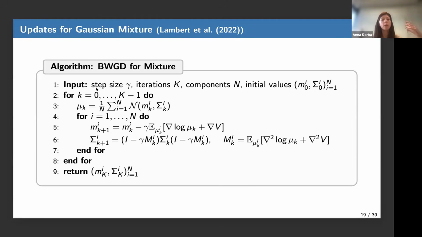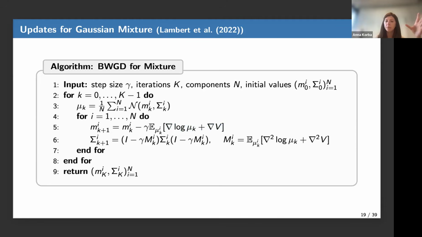The algorithm works as follows. You take a step size, some number of iterations, and you choose a number of components. All the components in your Gaussian mixture are initialized with initial mean m_0^i and sigma_0^i. Then each component will be evolved at iteration k as follows. You push the mean through a gradient descent, as before. This is exactly the term we had before. It was grad log mu over pi, so it writes as this, because grad log pi is grad V. And each of the variances is updated as before.